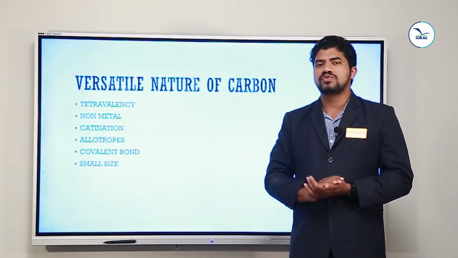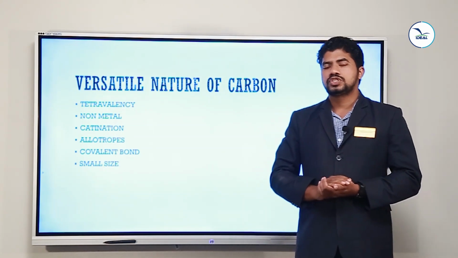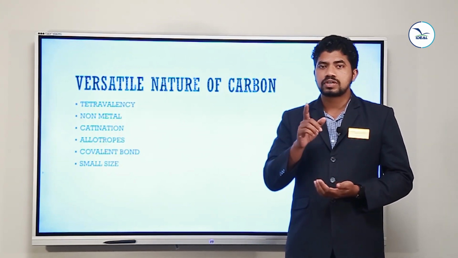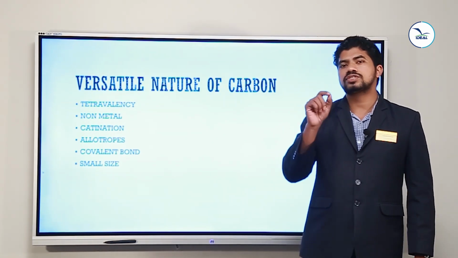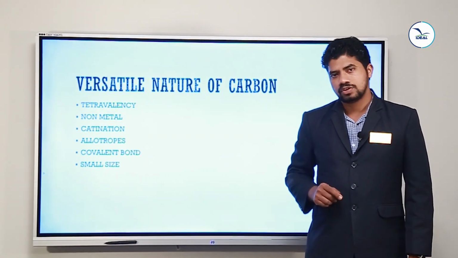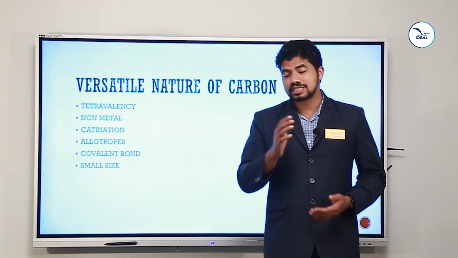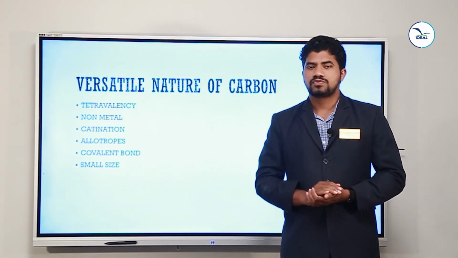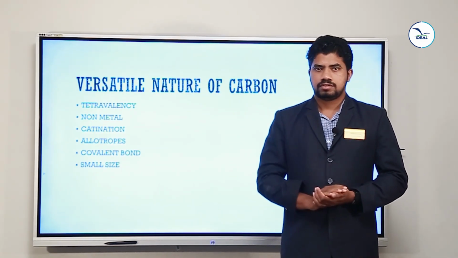So the electronic configuration is 2, 4. You have a total of 4 electrons in the last shell of carbon. So that is called tetravalency. For obtaining the octet, carbon has to take 4 extra electrons.